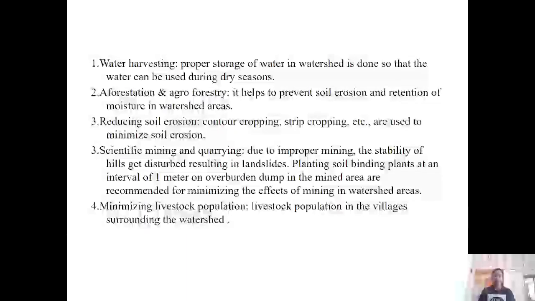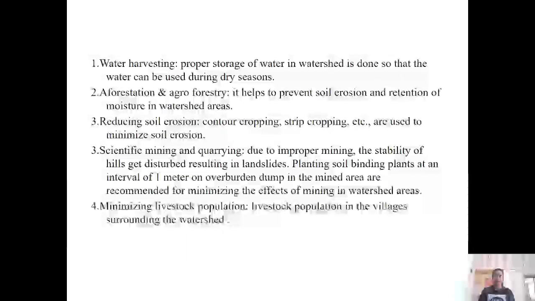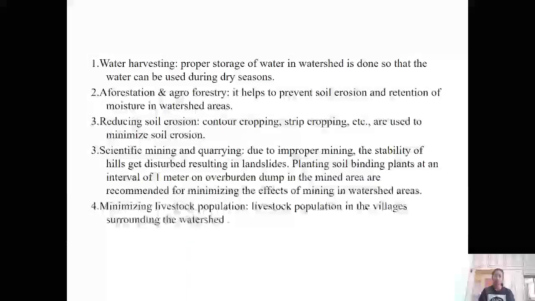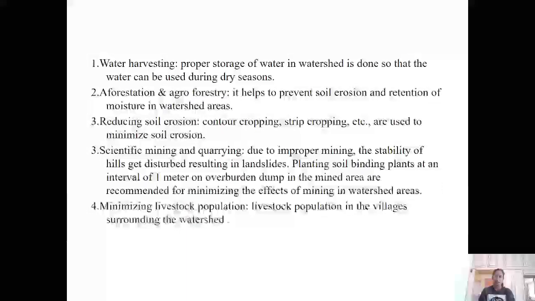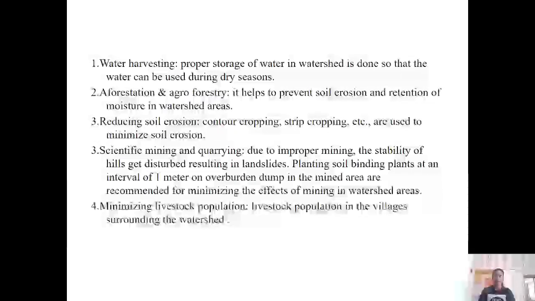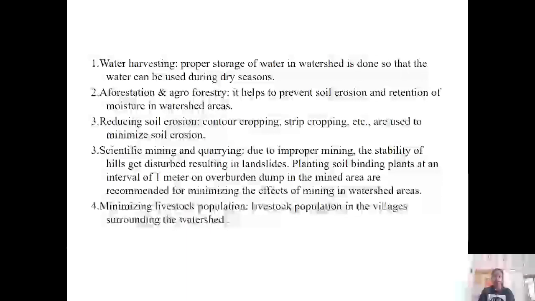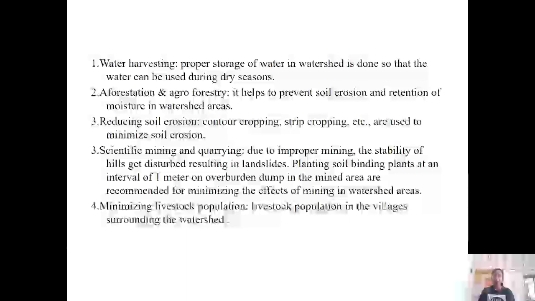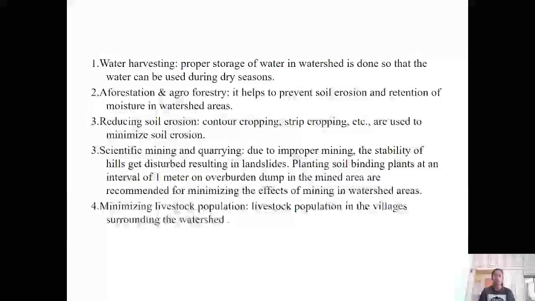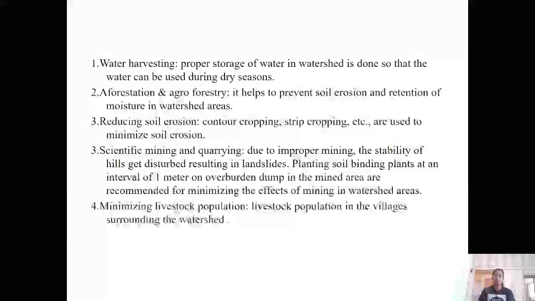Scientific mining and quarrying. Due to improper mining, stability of hills gets disturbed, resulting in landslides. Planting soil binding plants at an interval of 1 meter on overburden dump in the mined area is recommended for minimizing the effects of mining in watershed areas. Managing livestock population in the villages surrounding the watershed.